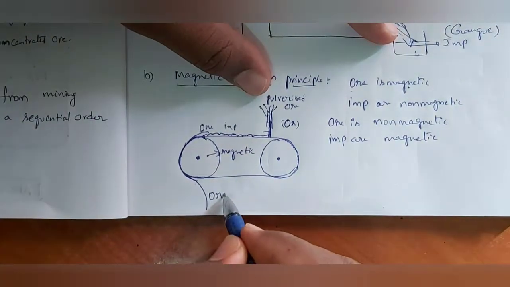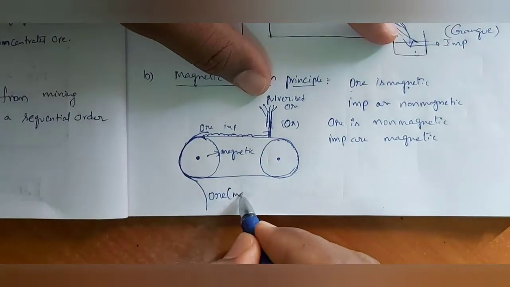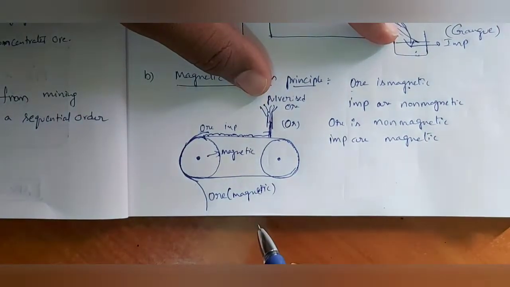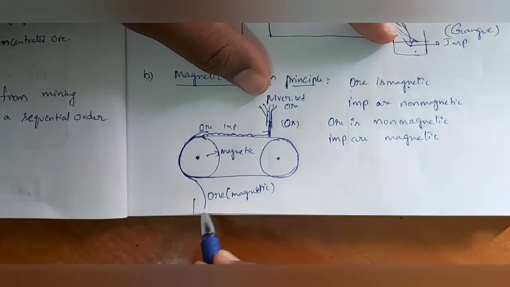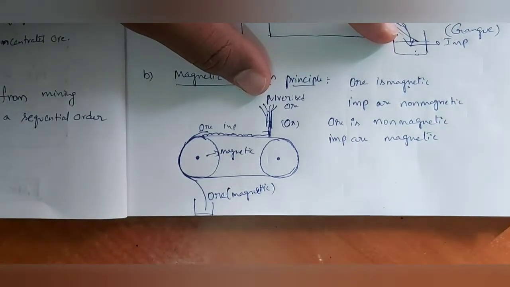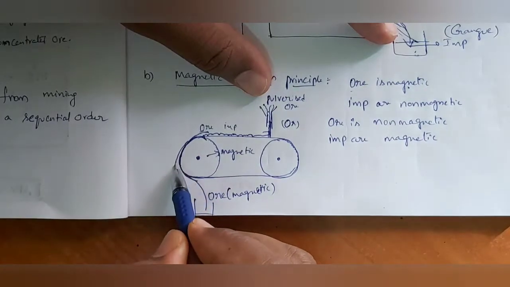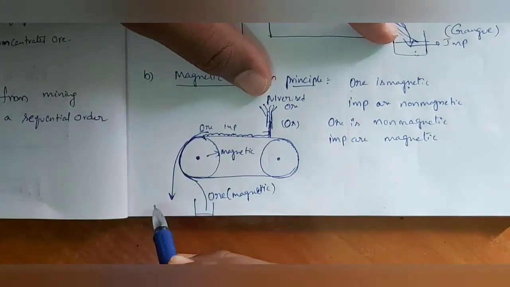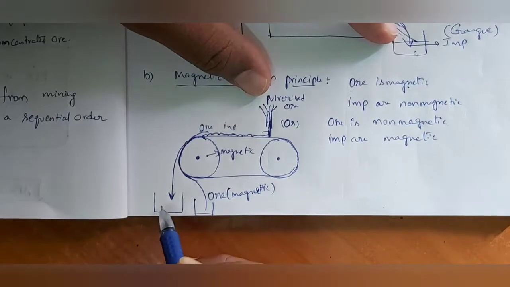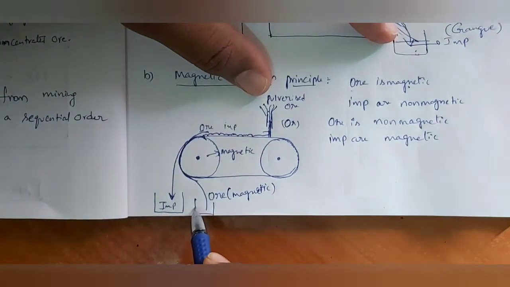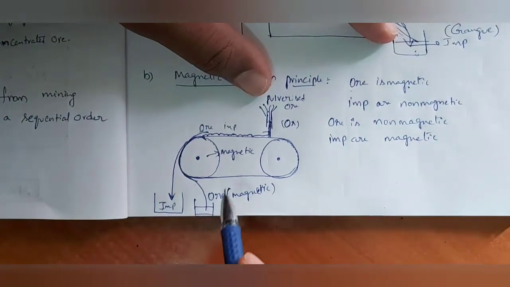This is the ore which is magnetic. It will be separated here. Coming to impurities, which are non-magnetic, they will fall like this. These are impurities, and this is the ore which is magnetic.